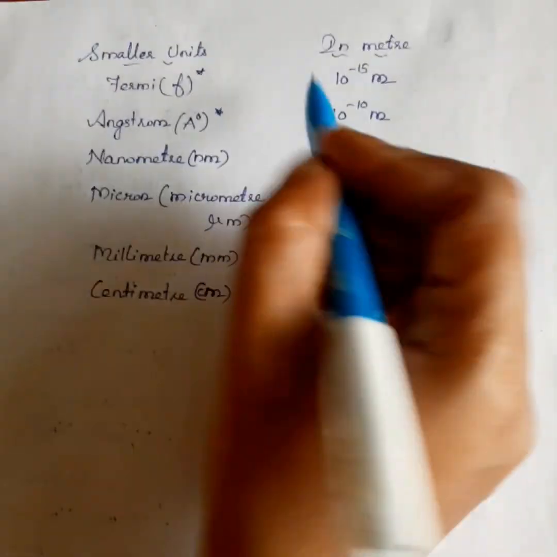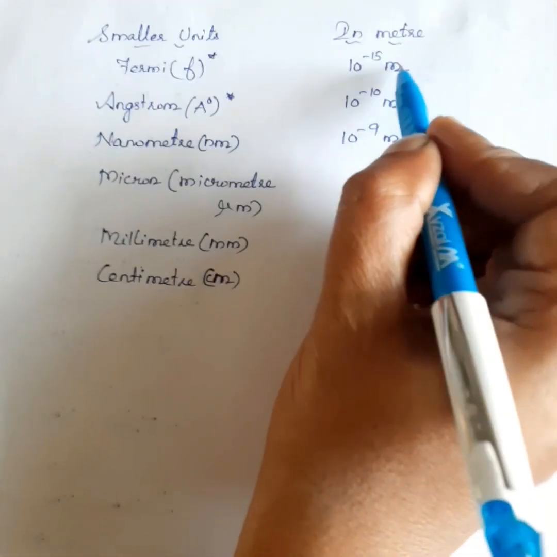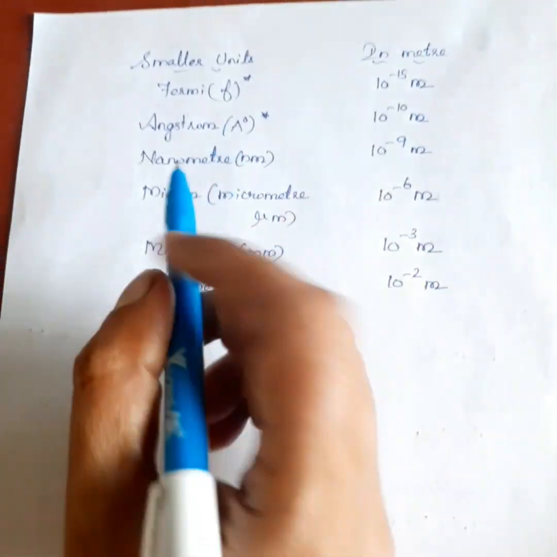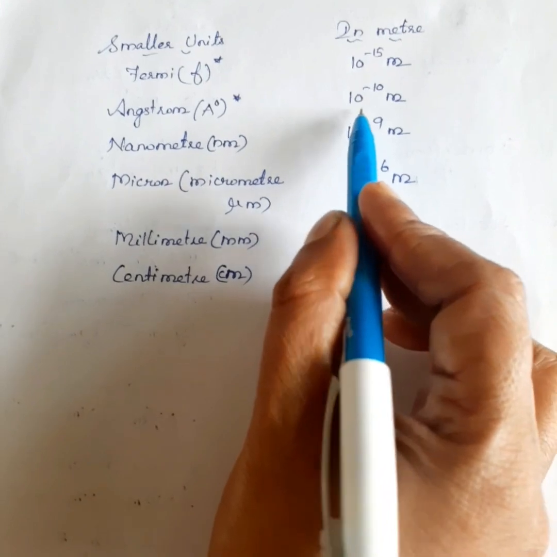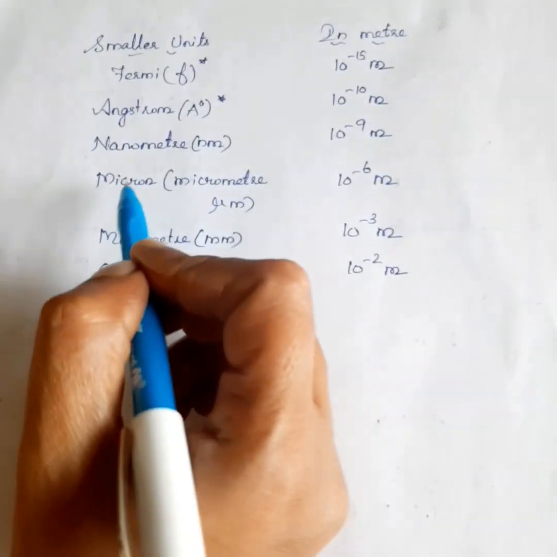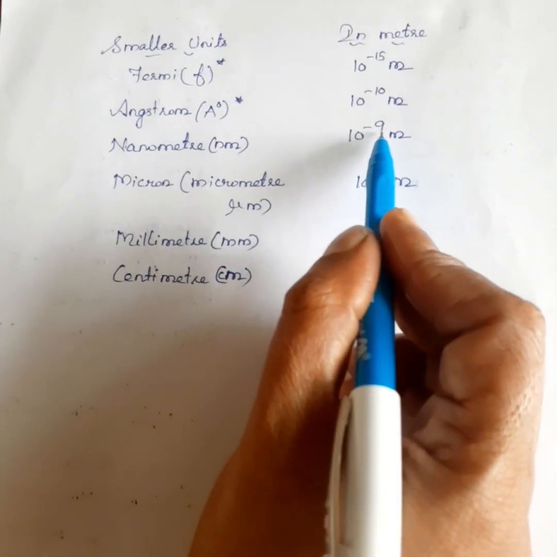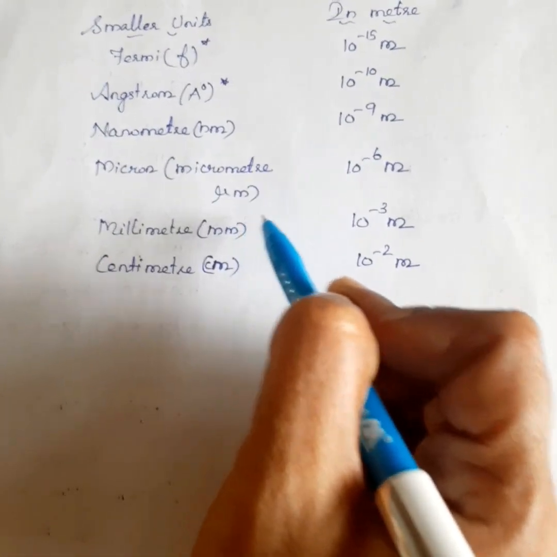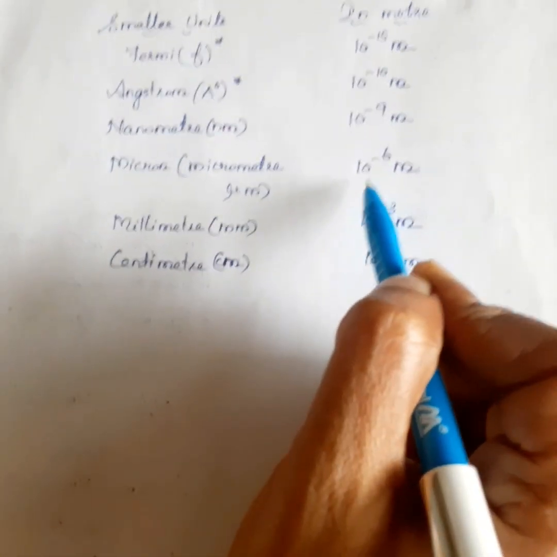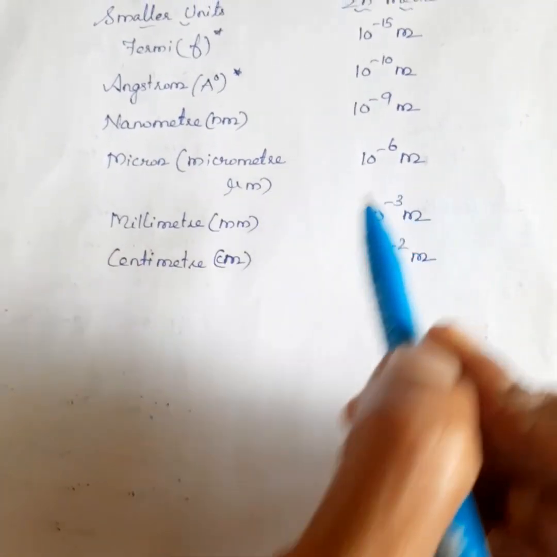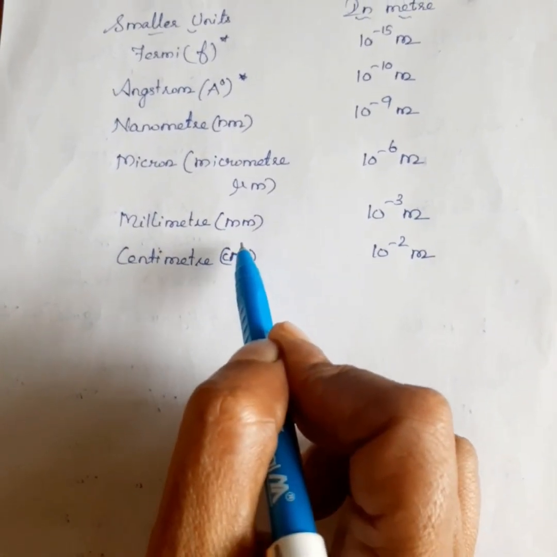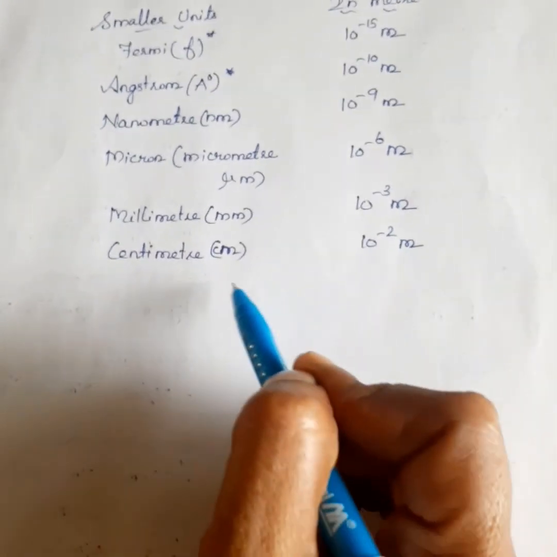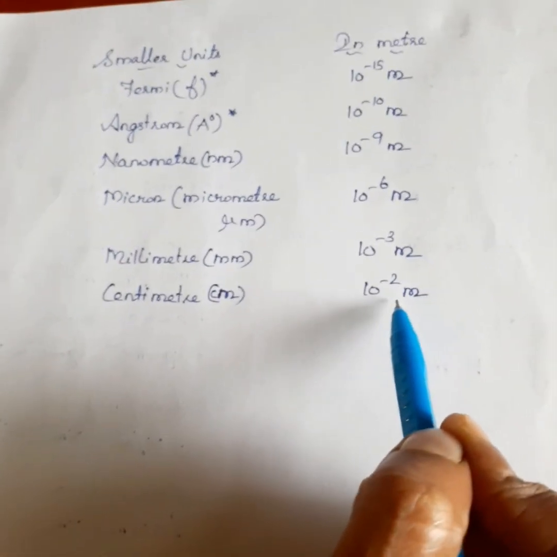Fermi is equal to 10 power minus 15 meter. Angstrom is 10 power minus 10 meter. Nanometer, 10 power minus 9 meter. Micron, a micrometer or mu meter, 10 power minus 6 meter. Millimeter, 10 power minus 3 meter. Centimeter, 10 power minus 2 meter.